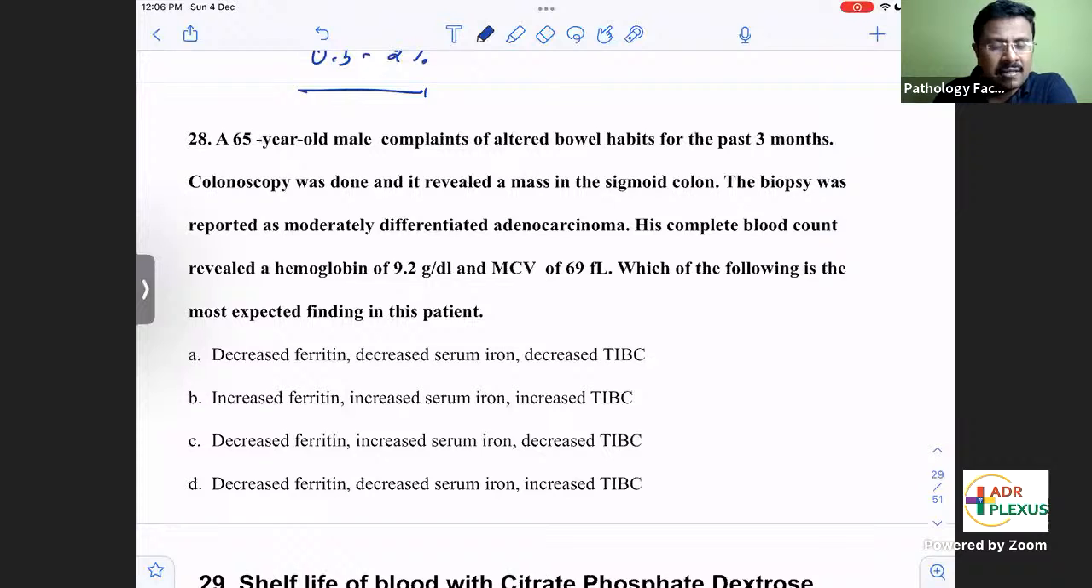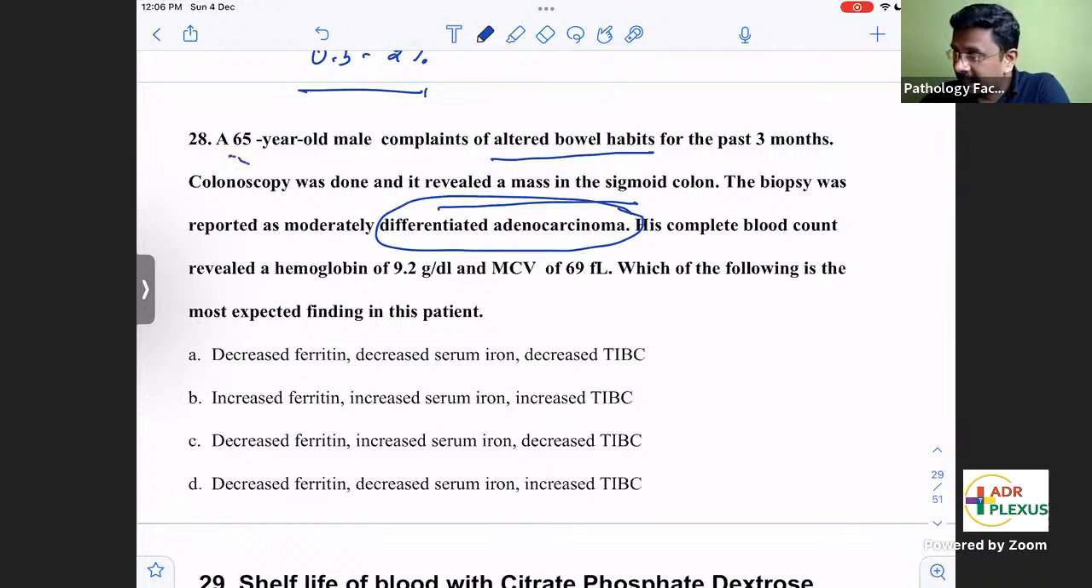And see in this question, altered bowel habits, and they have made a diagnosis here. The patient underwent colonoscopy and was diagnosed with moderately differentiated adenocarcinoma, so the patient has carcinoma colon. Please remember, an elderly male presenting with iron deficiency anemia, you have to rule out colonic cancer. That is an important differential.